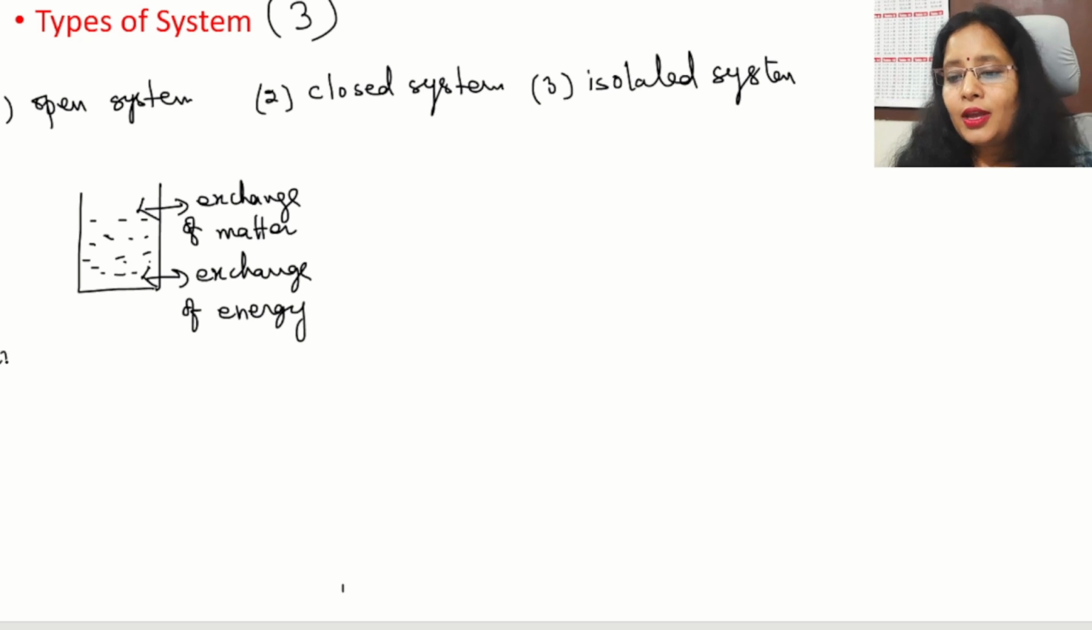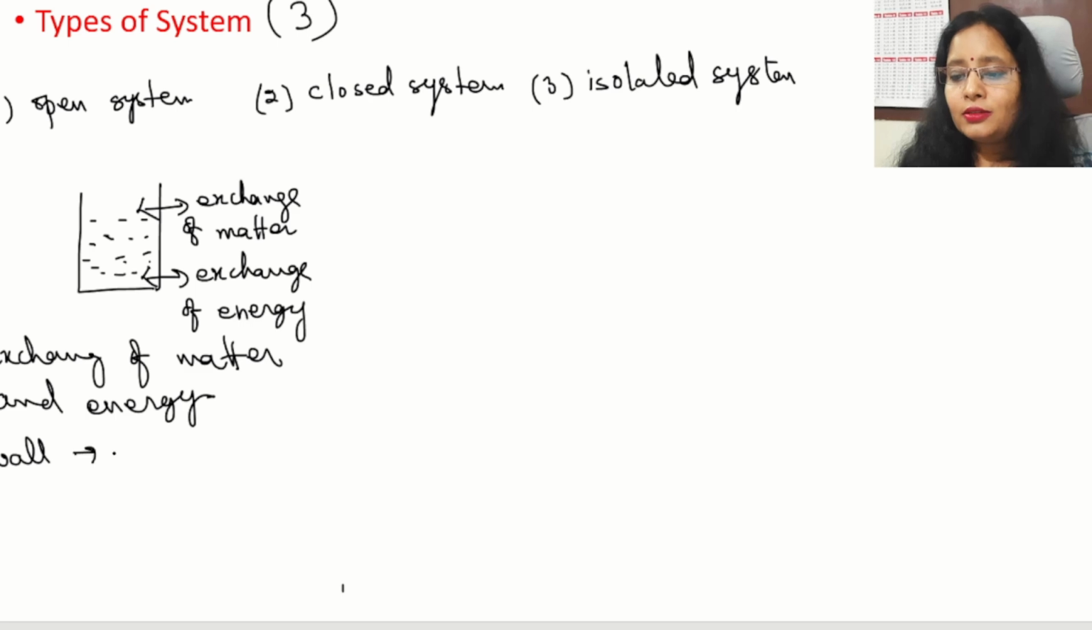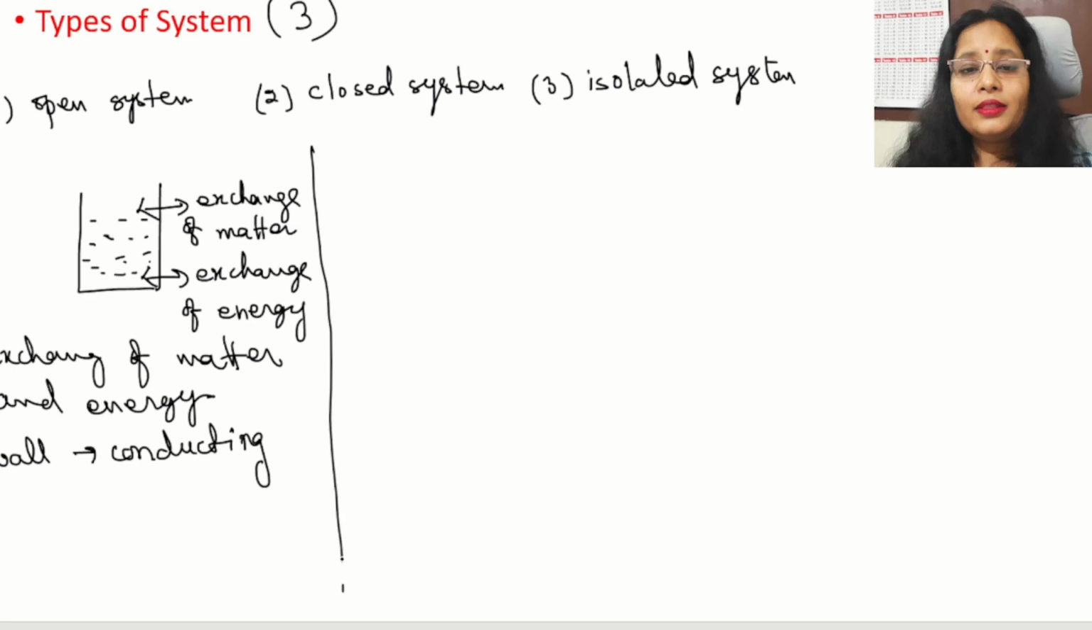So exchange of matter and energy is happening, and the wall of the system should be conducting. Then only energy transfer is possible. Now, this is the open system.